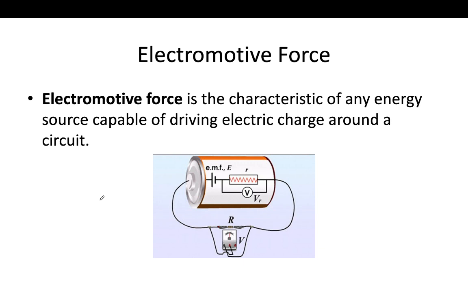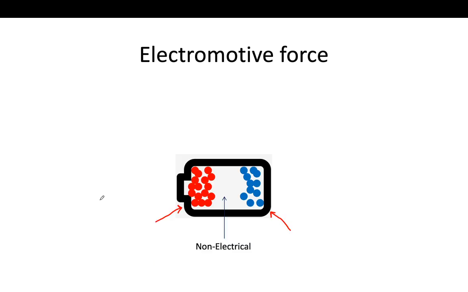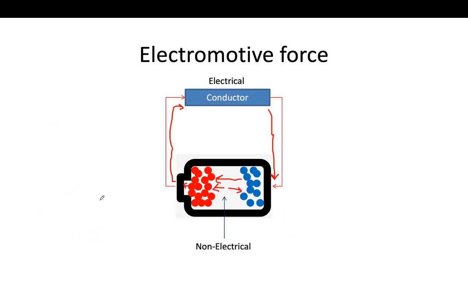You can note this down: energy supplied to a unit charge by the cell. Energy converted from non-electrical form to electrical form when 1 coulomb charge passes through the battery. So in electromotive force, another thing that happens is energy changes from non-electrical to electrical.